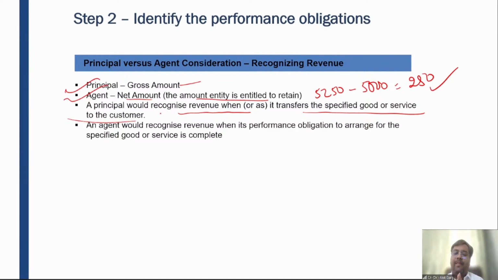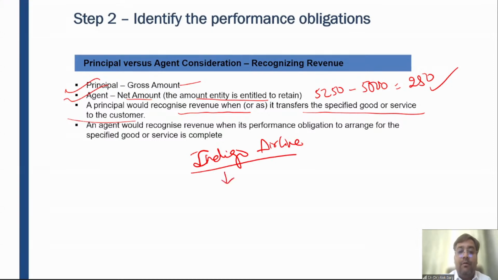So friends, today, or let's say on 15th February, I have booked a ticket for 5th April from Make My Trip from Delhi to Kolkata. So I have paid 5,250 rupees to Make My Trip. Make My Trip will pay 5,000 rupees to Indigo Airlines. Indigo Airlines has sold one ticket the moment I have purchased the ticket on 15th February. So friends, please tell me, we have understood 5,000 rupees and 250 rupees. But when will Indigo Airline recognize the revenue? Indigo Airline is a principal.